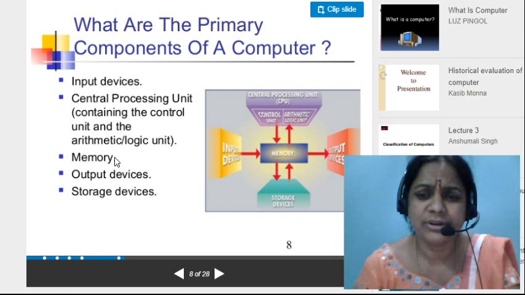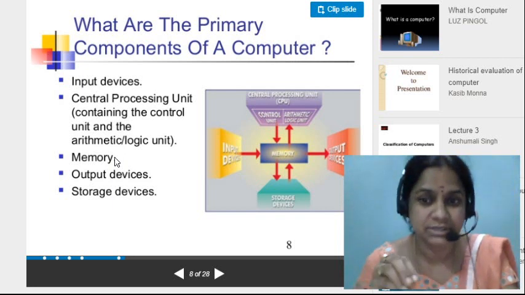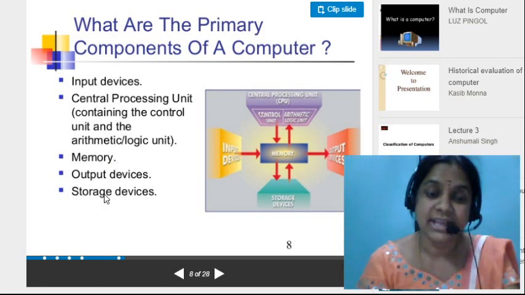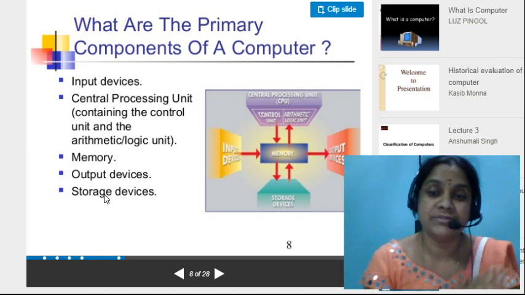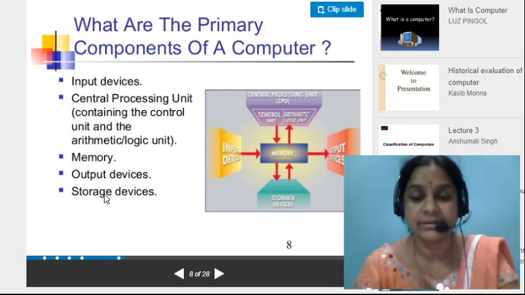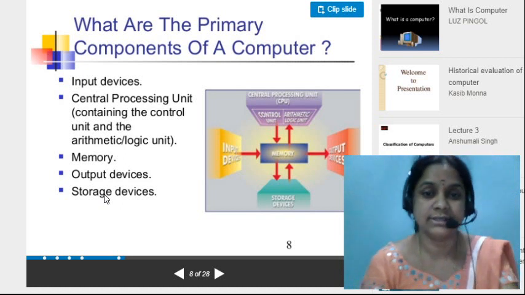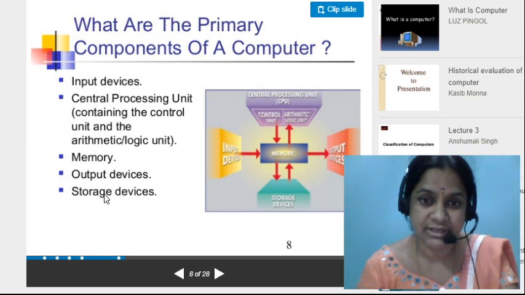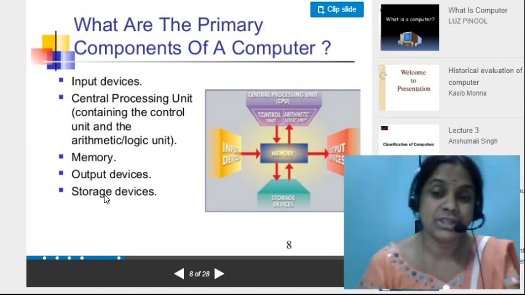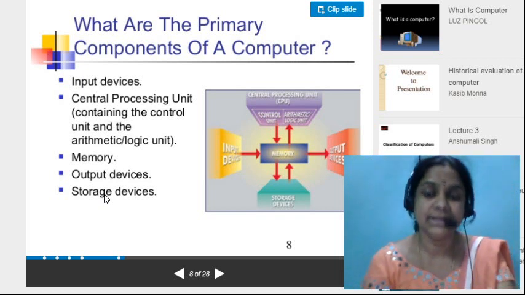Who is going to tell all these things? No, we have some knowledge of how to store. In the same way, here also we have the storage devices, and what to store in which place, we are going to learn in the further classes. So many storage devices we have here. What are the uses of these storage devices? All these things we are going to learn.